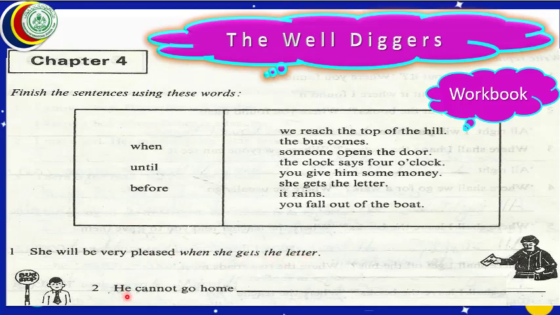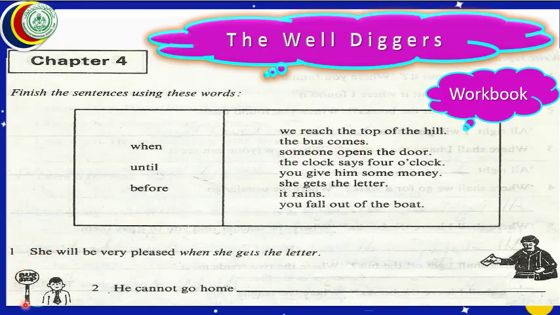Now we shall look at number 2. He cannot go home. We have to complete this sentence with the help of words given in this column and words given in the next column. Let us try to complete it. He cannot go home when we reach the top of the hill.